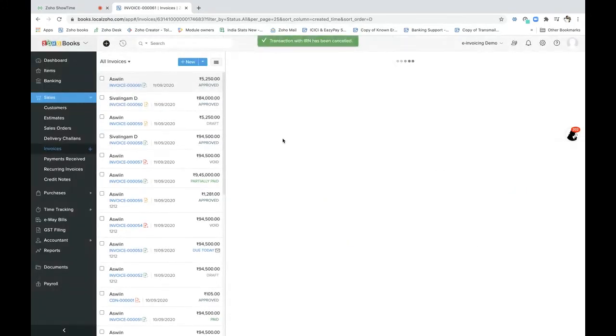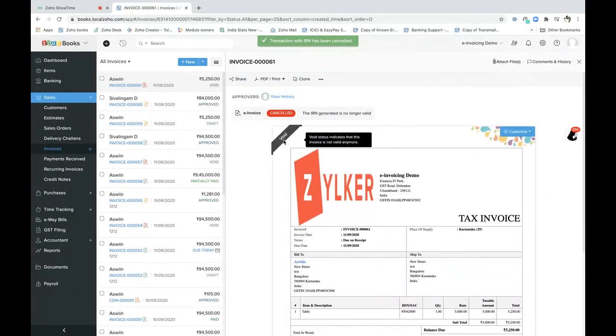Once this is done, we will contact the portal. And we will tell the portal that no, this has been canceled. So the data which is staying in the IRP portal itself, that gets canceled right away. And the status would also be marked as cancelled here. All right. So now this is the case of within 24 hours.